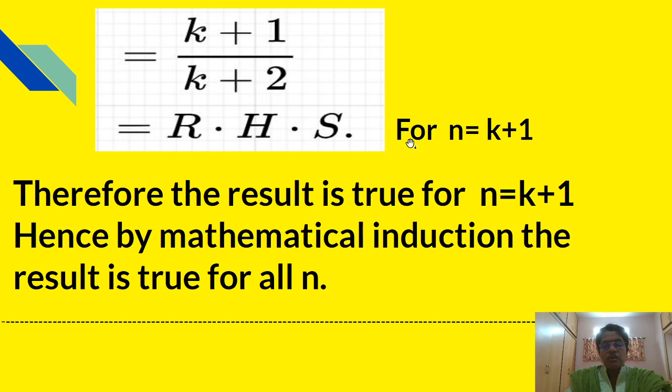That is, for n is equal to k plus 1, we have proved LHS equal to RHS. That is, the result is true for n is equal to k plus 1. And hence, by mathematical induction, the result is true for all n.